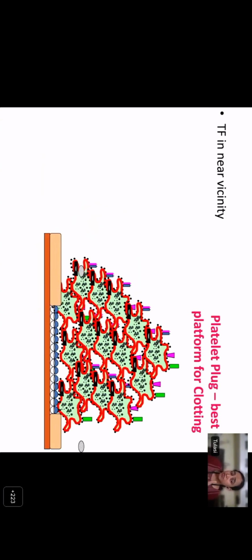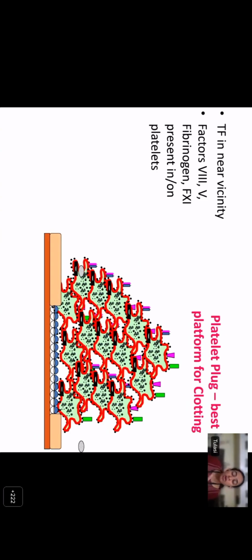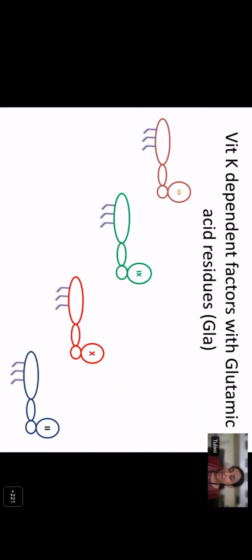The factors, factor 5, factor 8, fibrinogen, factor 11, are all present inside the platelet, which gets released when platelets get degranulated. But factors which are absent in the platelets are 2, 7, 9, 10. Now, 2, 7, 9, 10 are the vitamin K dependent factors. Now, what does vitamin K do?